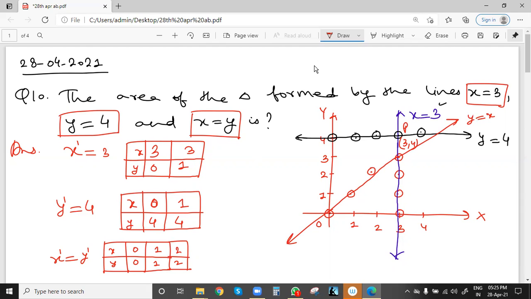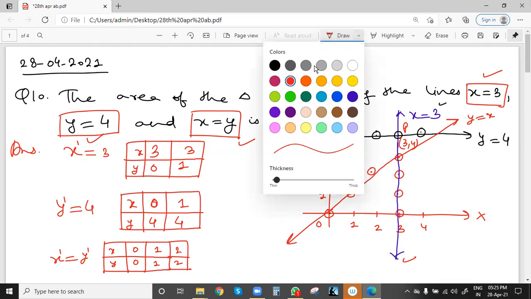Now the area of the triangle formed by the lines x equal to 3, y equal to 4, and x equal to y, meaning x and y equal: 1, 1, 2, 2, 3, 3 will be the points. We'll join and we'll extend. So all the 3 lines should form a triangle. This is line one, line 2, line 3.